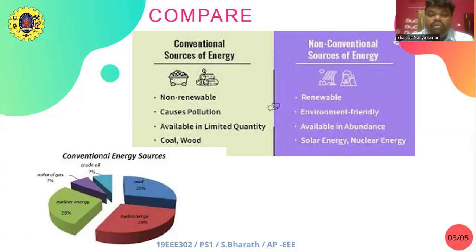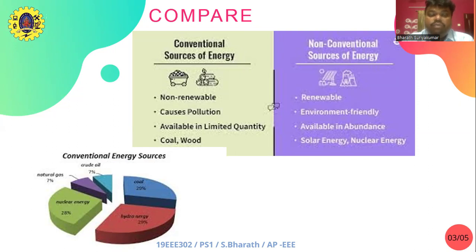Conventional energy sources have two types. One is commercial energy source and the other is non-commercial energy source. Commercial energy sources are the sources of energy that are usually costly to the users and are referred to as the commercial energy source. Non-commercial energy sources are the sources of energy that are usually available free of cost to the users and are referred to as the non-commercial energy sources.